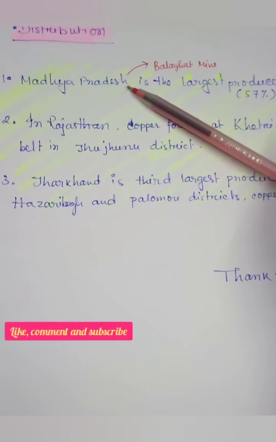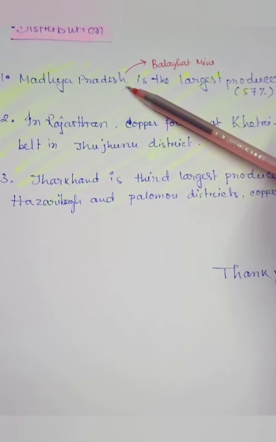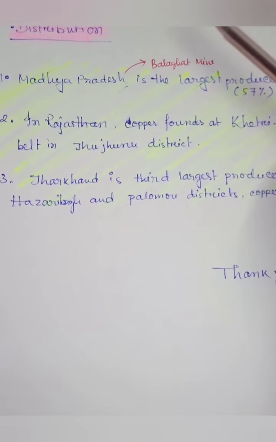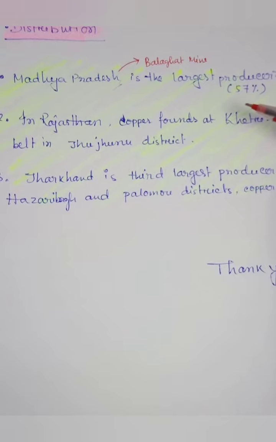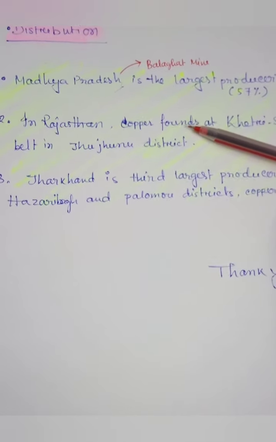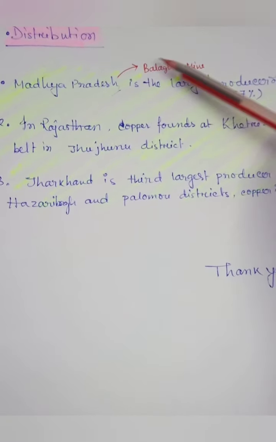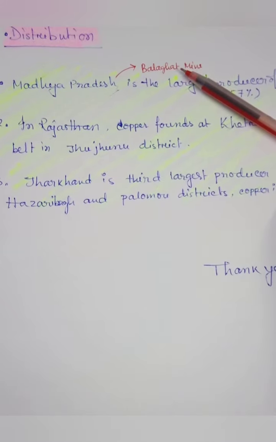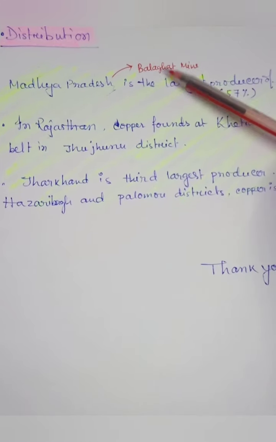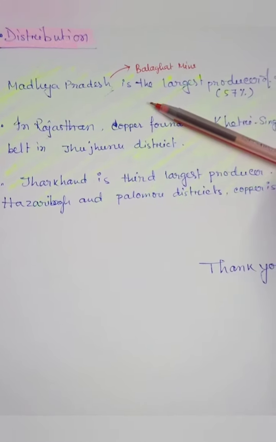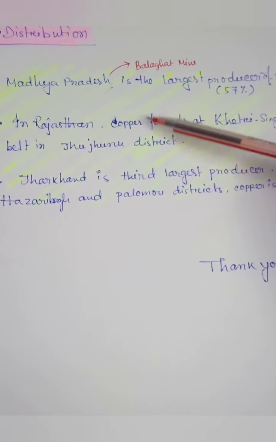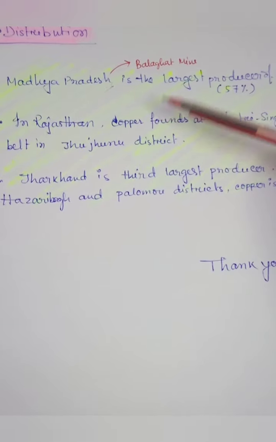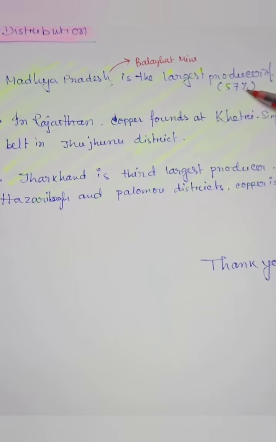First, Madhya Pradesh is the largest producer of copper, and we get nearly 57% from Madhya Pradesh. In Madhya Pradesh, the Balaghat mine is very famous. Besides this, Betul and Jabalpur are also famous. The state has a large deposit, that's why I have written 57%.